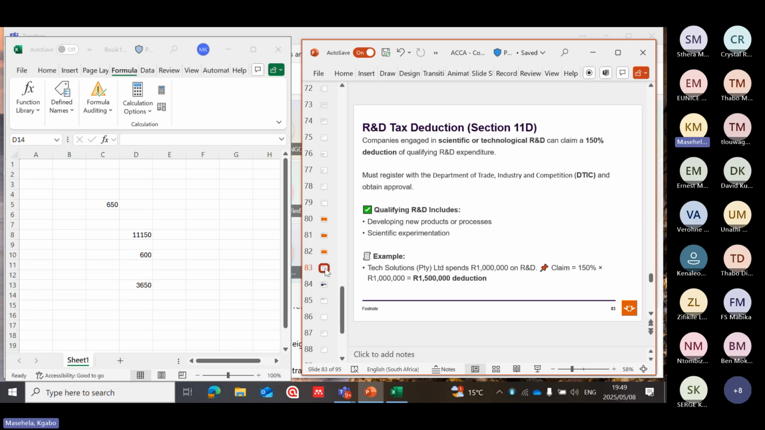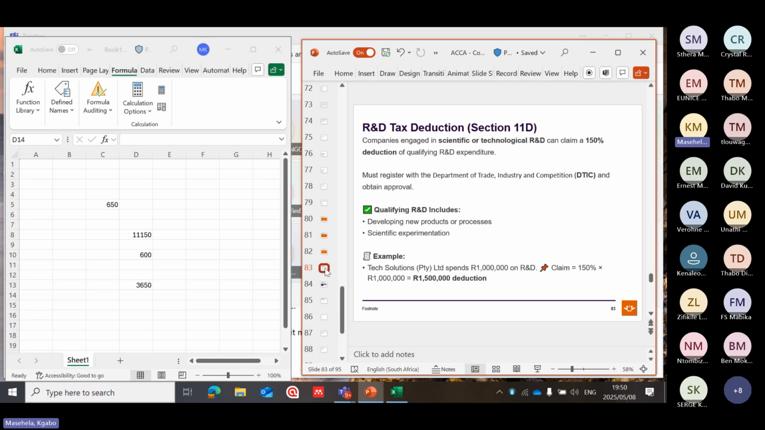Research and development tax deduction. When you look at these slides, we have covered the companies. When you look at the textbook that we are using, we have covered each and every component. It says companies engaged in scientific or technological research and development can claim a 150% deduction on qualifying research and development expenditure. And for it to be allowed, it must be registered with the Department of Trade and Industry.